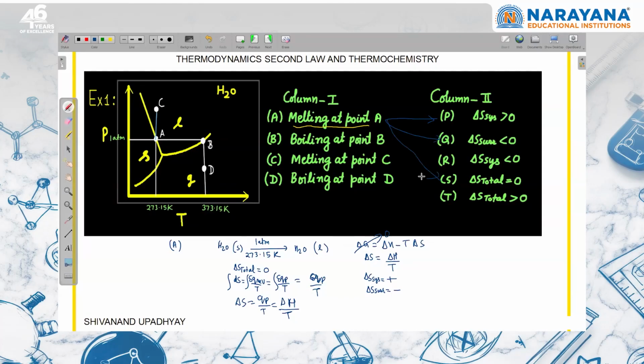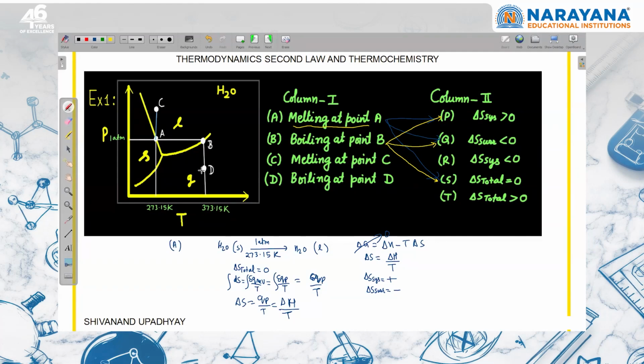Now, the second point, boiling at point B, same way we can say boiling is taking place at boiling point, equilibrium will be there. So we'll say that equilibrium is there, then delta S total will be 0. I can directly write here, delta S total should be equal to 0. Boiling के लिए we are giving heat energy to the system. Same way I can write delta G will be 0. So delta S vaporization is equal to delta H vaporization divided by boiling temperature, which is positive. So entropy of system will increase. If system is gaining heat energy, surrounding is losing heat energy, so delta S surrounding is going to be negative. So A और B का आंसर सेम है.